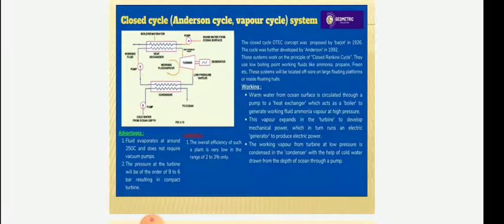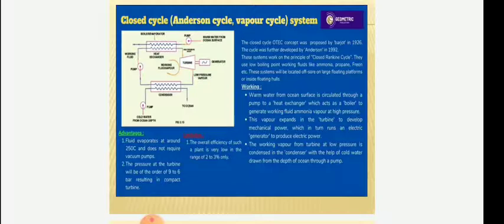Next, we are going to see a very important ocean energy harnessing equipment, the closed cycle, or Anderson cycle OTEC power plant.